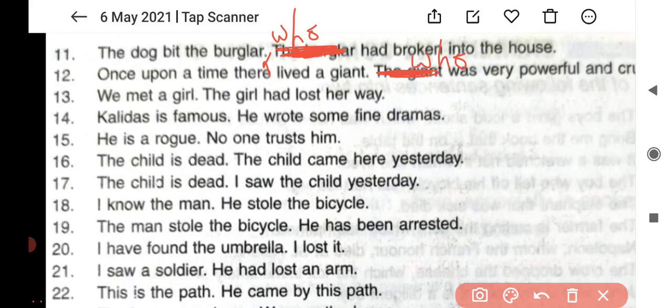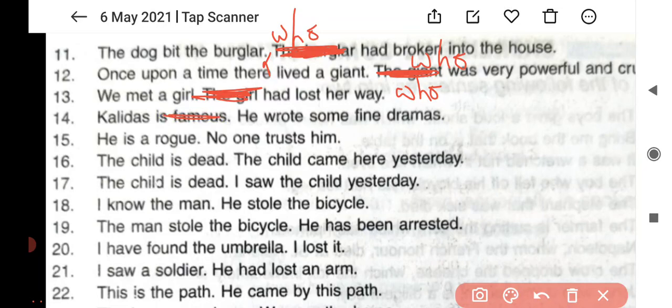We met a girl. The girl had lost her way. Now how to combine these two sentences? We met a girl who had lost her way. Kalidas is famous. He wrote some fine dramas.